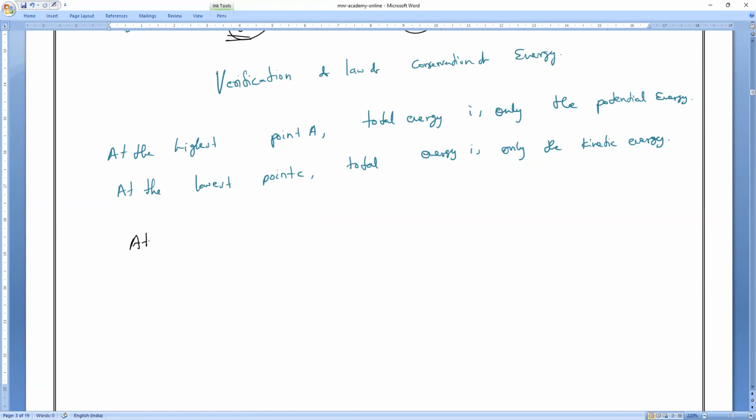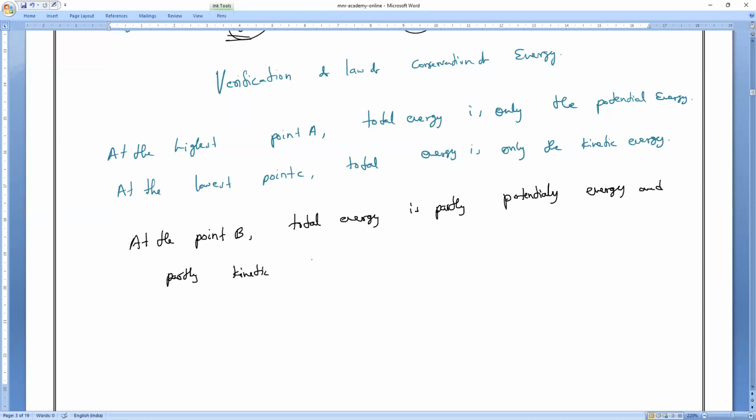Next, what about point B? At point B, if you have taken, the total energy is what? It's a mixture of both. Total energy is partly potential energy and partly kinetic energy. But the total energy remains what? Total energy remains conserved.